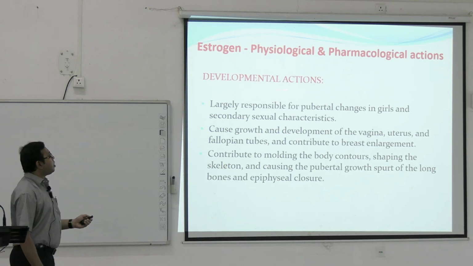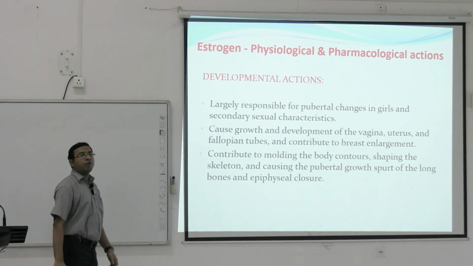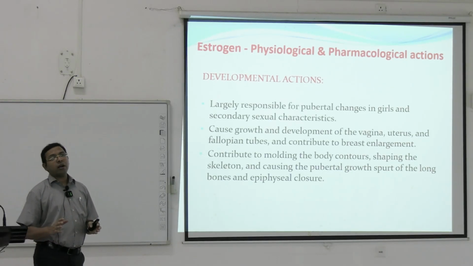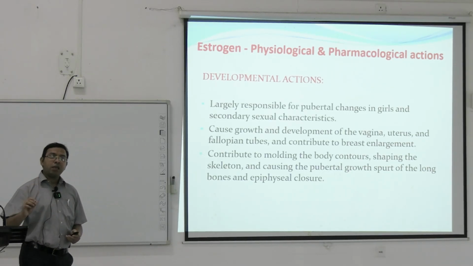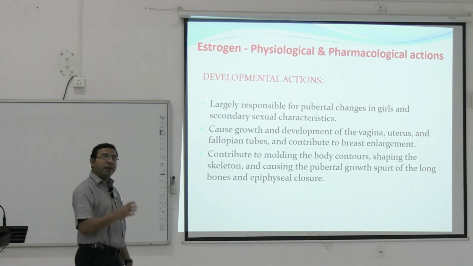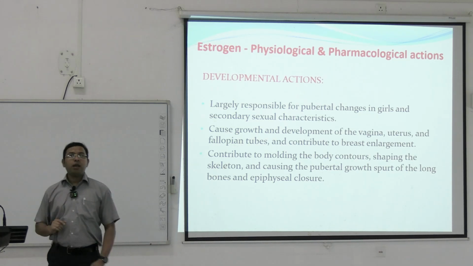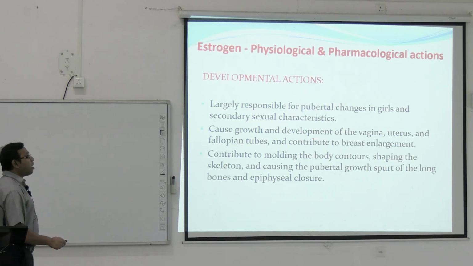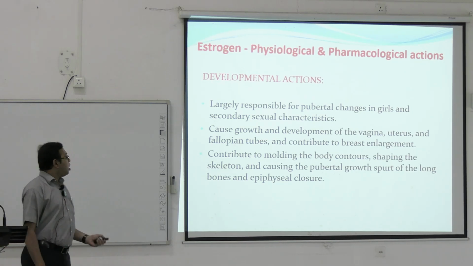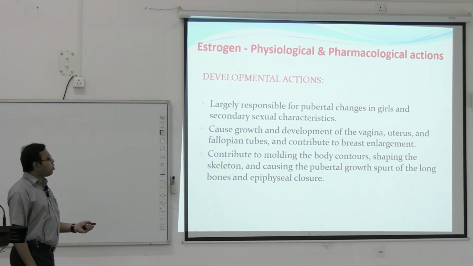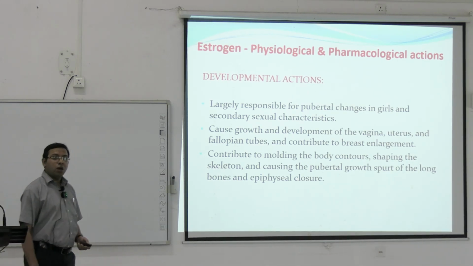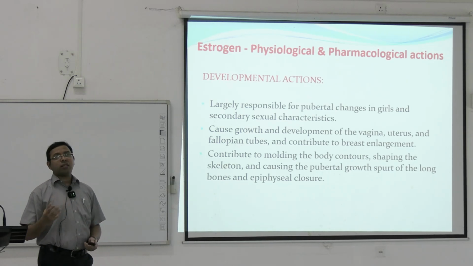Now, what are the actions of estrogen? Physiological and pharmacological actions, developmental actions: it is largely responsible for the pubertal changes in girls and secondary sexual characteristics. All secondary sexual characteristics and pubertal changes happen due to the estrogen increase in the pubertal period. If that does not happen, there will be delayed puberty, and in those cases we can treat with estrogen. It causes growth and development of the vagina, uterus and fallopian tubes, and contributes to breast enlargement. It contributes to molding of the body contours, shaping the skeleton, causing the pubertal growth of the long bones and epiphyseal closure. So bone growth is a very important action of estrogen.